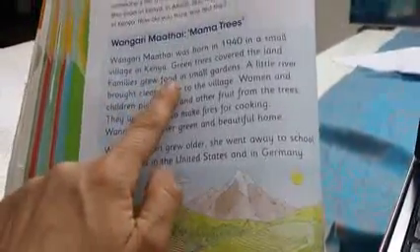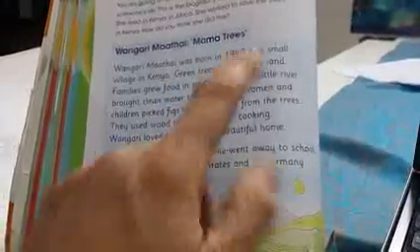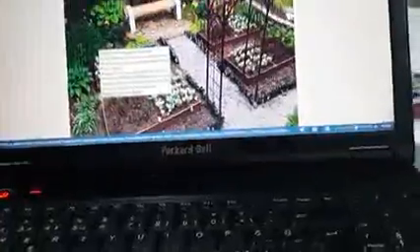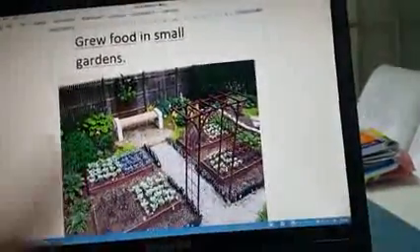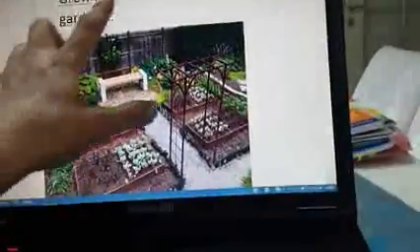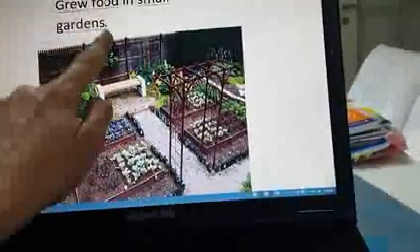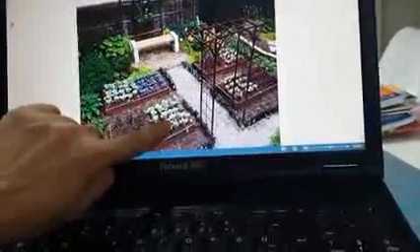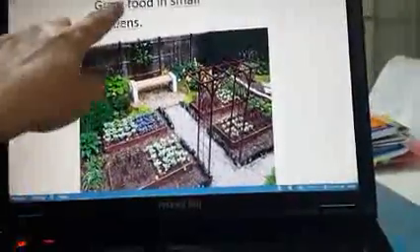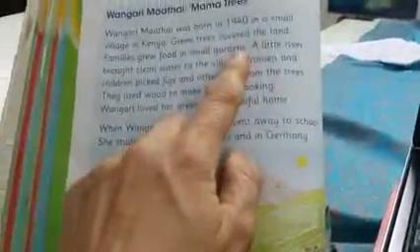Families grew food in small gardens. So all families had small gardens, and they grew food. They grew food in small gardens. They had gardens, and these are vegetables, fruits, and they grew food in their small gardens.